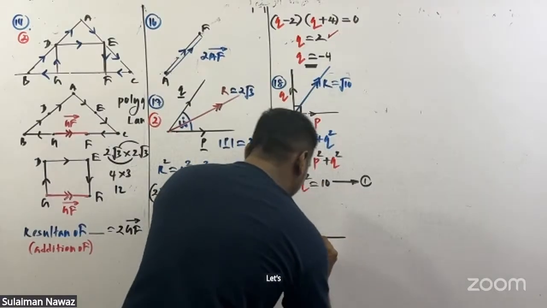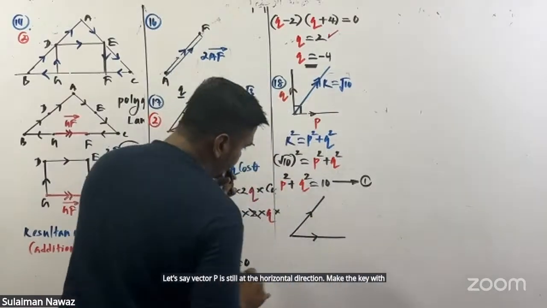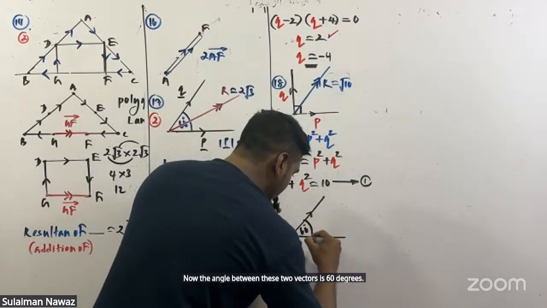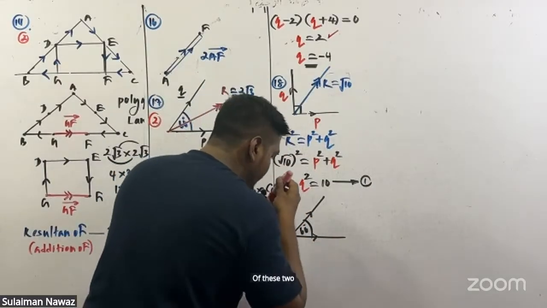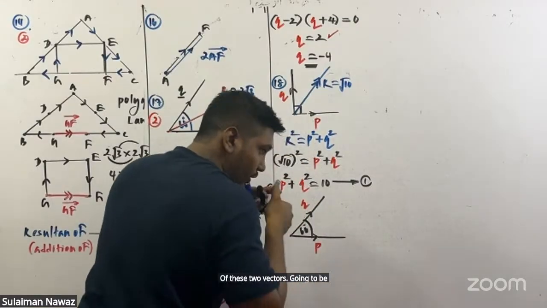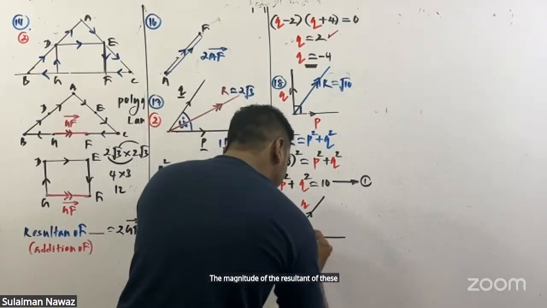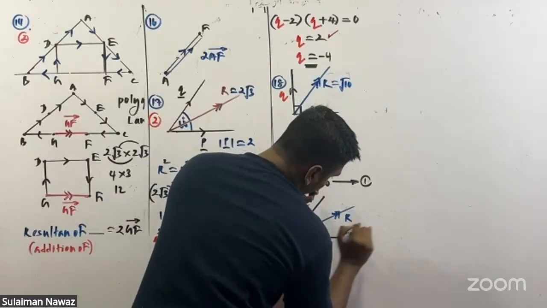Let's say vector P is still in the horizontal direction, vector Q is in this direction. The magnitude of the resultant of these two vectors is going to be root 13. Capital R is root 13.